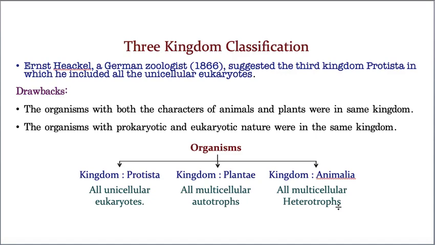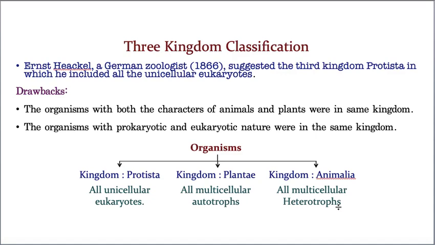Again, did you notice while I'm telling, are you observing something? This kingdom classification also failed. Why? You must have understood by this time what he missed. Just think and try to understand. He missed prokaryotes. So here prokaryotes are missing. That's why this kingdom classification is also not accepted. So till now, two classifications were explained: the two kingdom and the three kingdom classification.